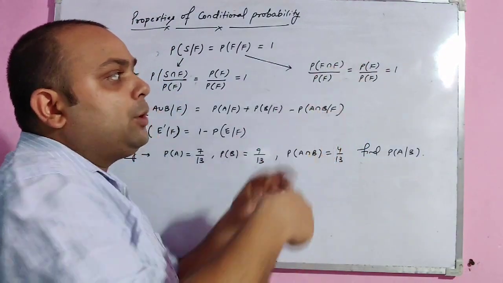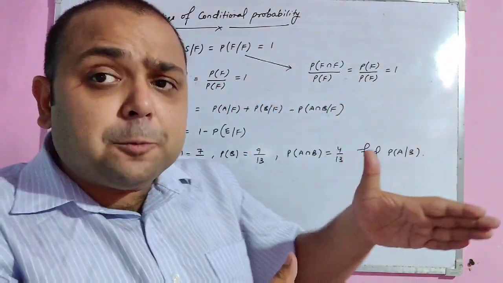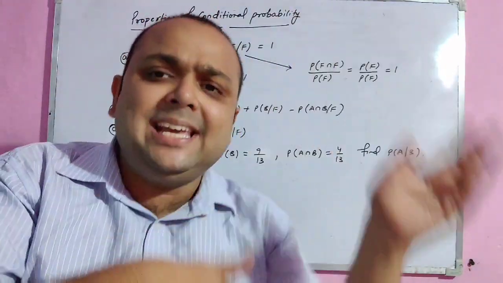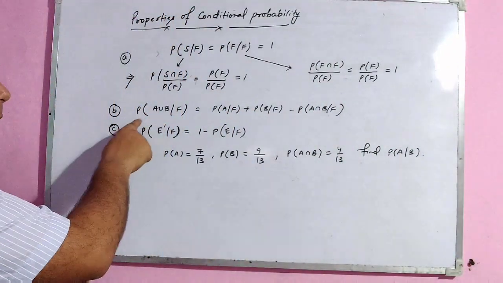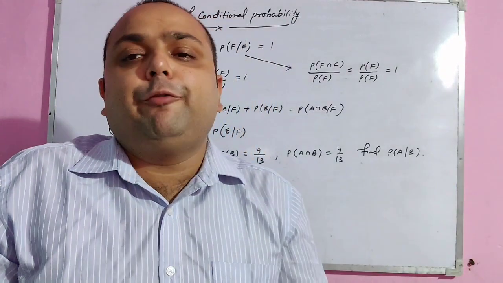Upon F, both cancel out and the answer will be 1. So the probability of the sample space conditional F, that is P(F conditional F) or P(E conditional E), should be equal to 1 only.